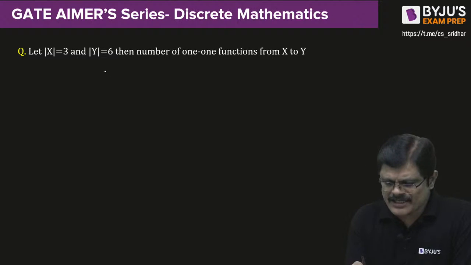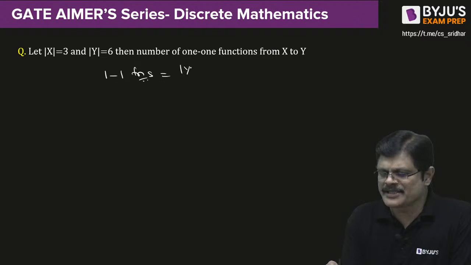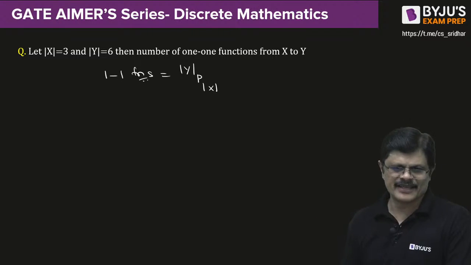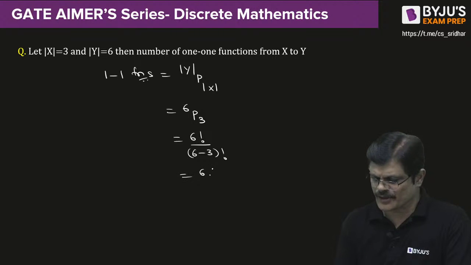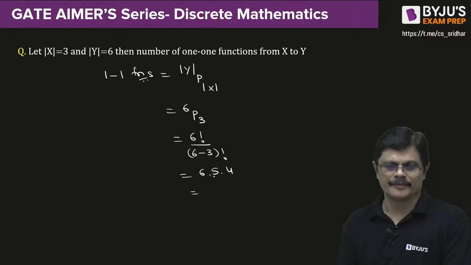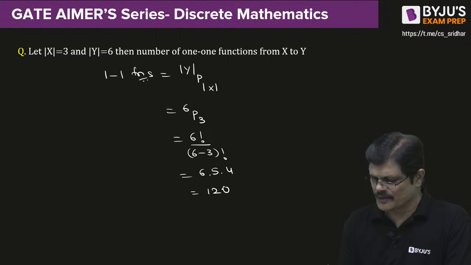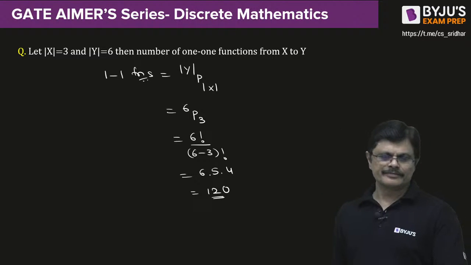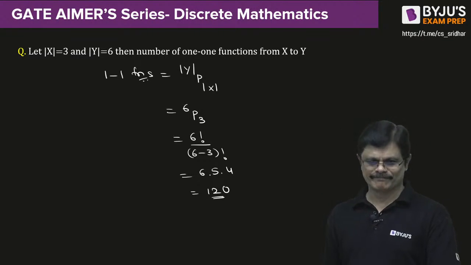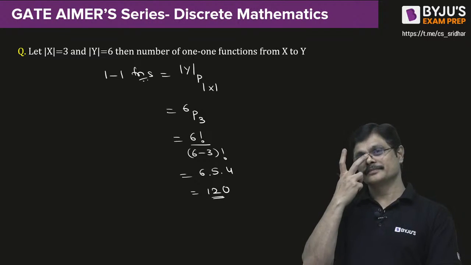So number of one-one functions is given by the formula number of elements in set y P number of elements in set x, and that is given by 6P3, that is 6 factorial by (6 minus 3) factorial, that is 3 factorial cancels, so you get 6 into 5 into 4. So the answer for this is 120. The answer for this problem is 120, dear friends. Super. Any doubts?